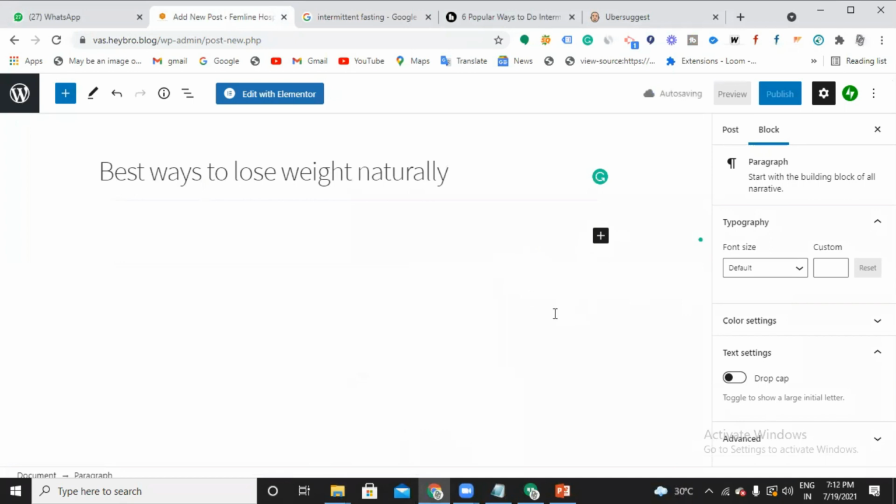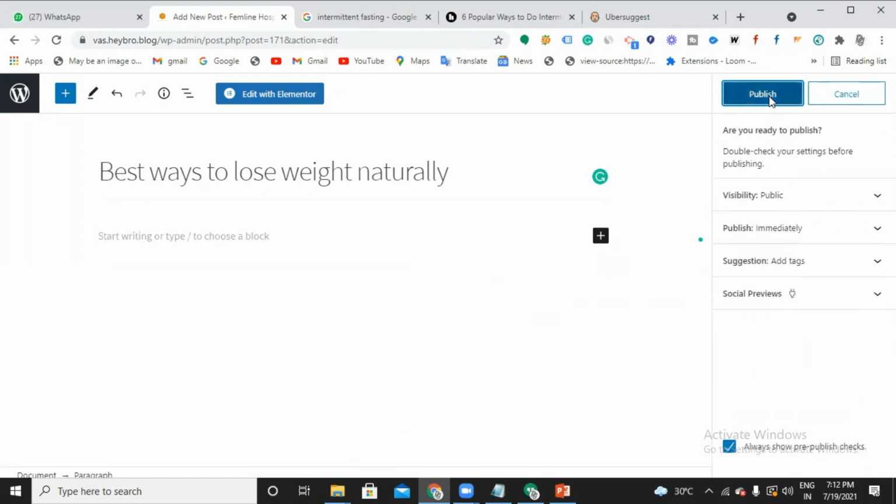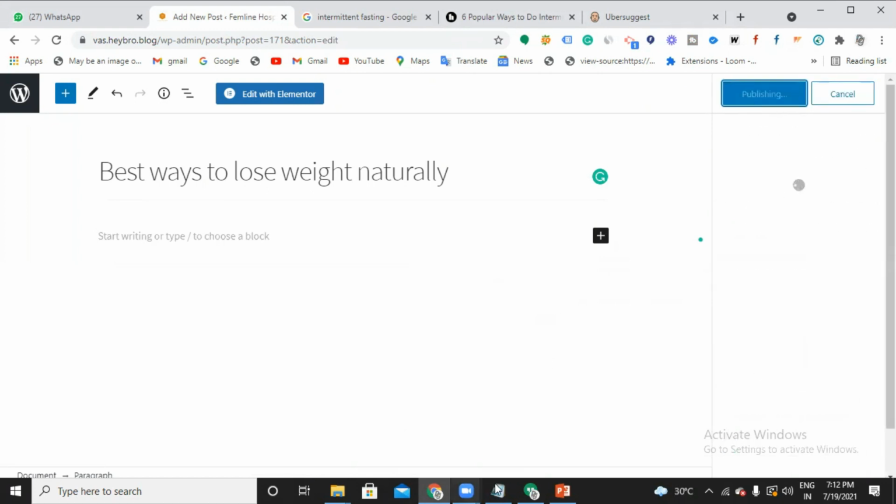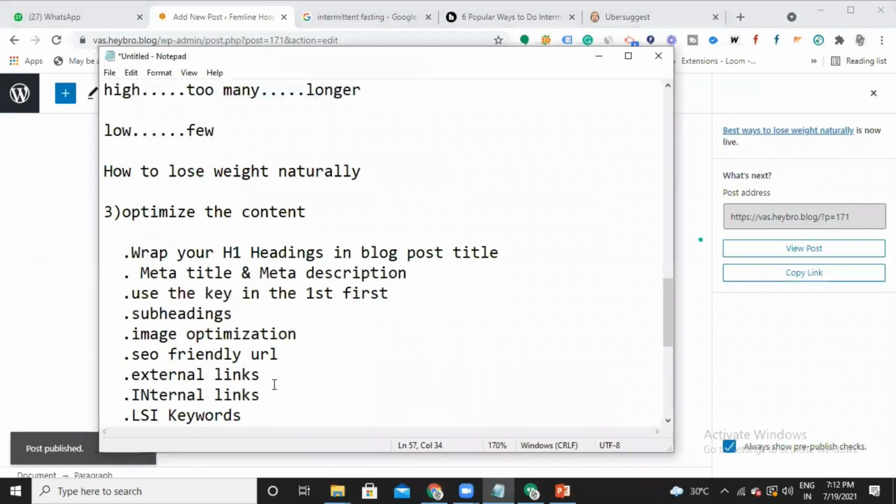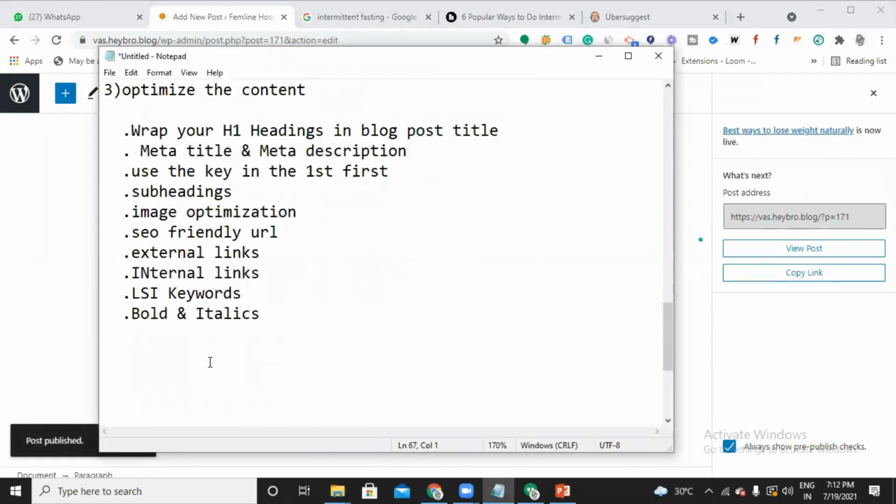By default, for your WordPress websites, you don't have an option of writing a meta title and meta description. So in order to write them, I'll show you a small plugin, Rank Math.